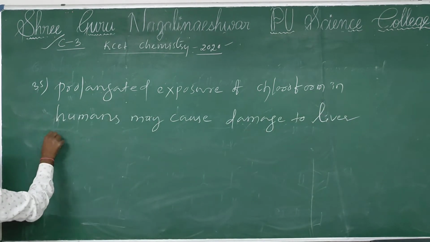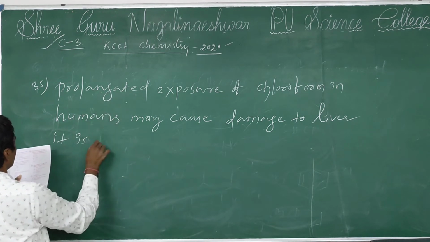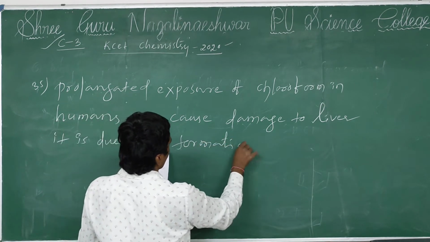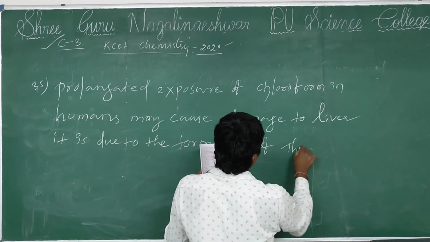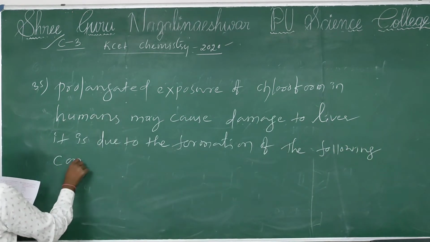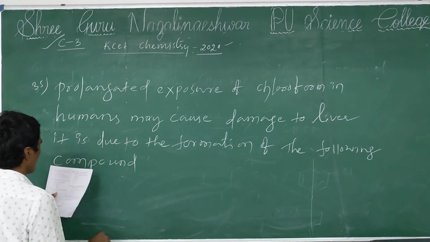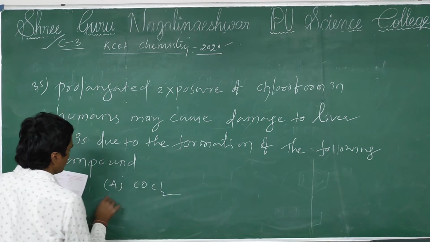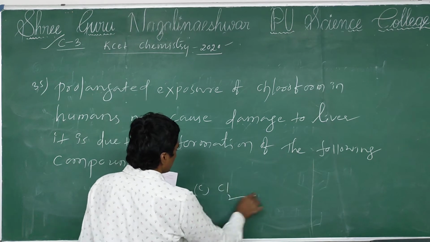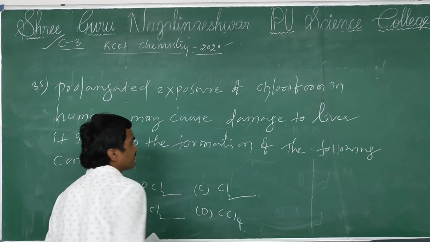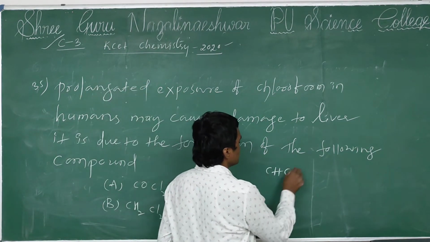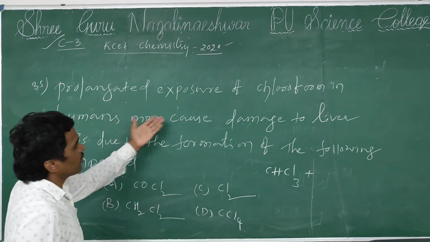It is due to the formation of the following compound. Option A, COCl2. Option B, CH2Cl2. Option C, Cl2. Option D, CCl4. See, prolonged exposure of chloroform CHCl3 in humans may cause damage to liver.